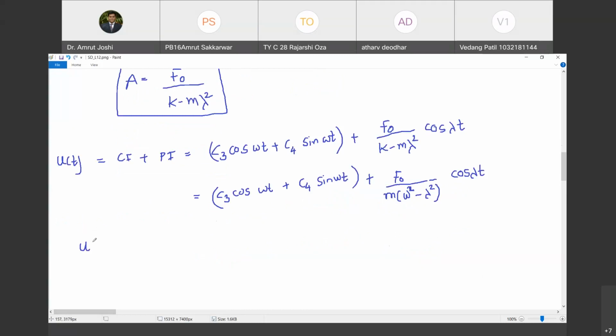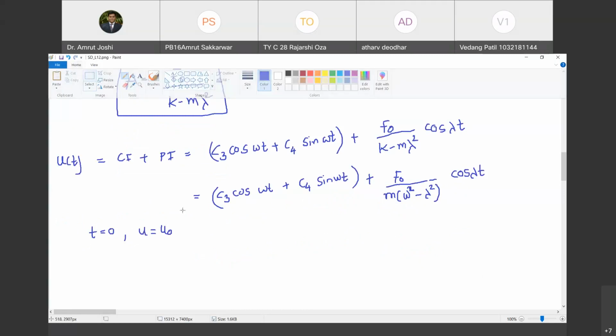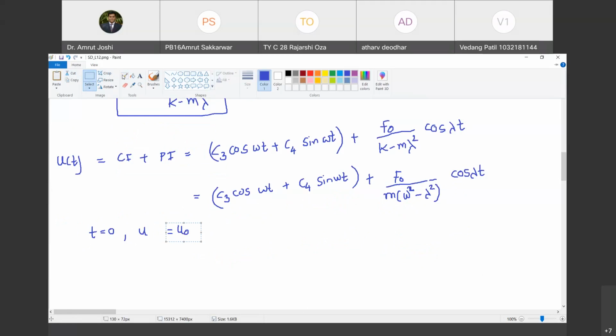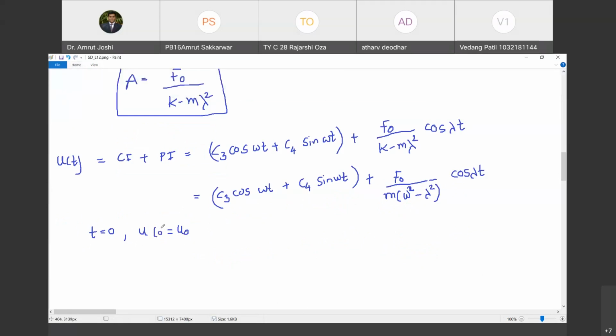So finally, I am going to use boundary conditions. What are the boundary conditions? At t equal to 0, u is equal to u0. Happy? Yes, sir. U of t is u of 0 here because I am calculating it at t equal to 0.